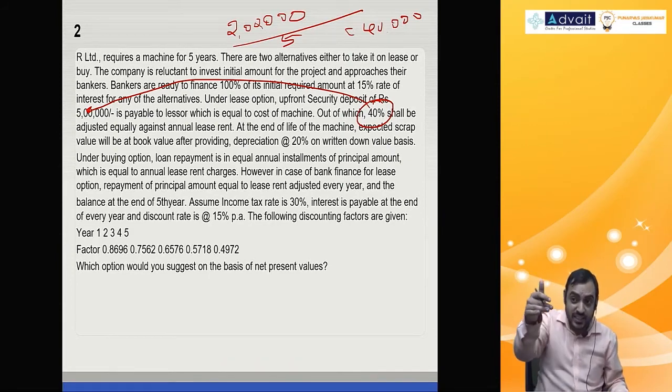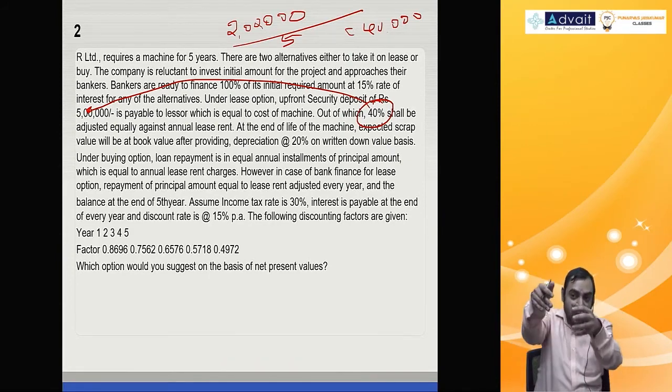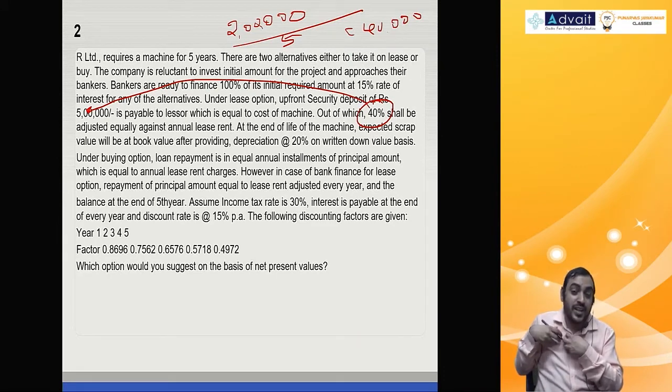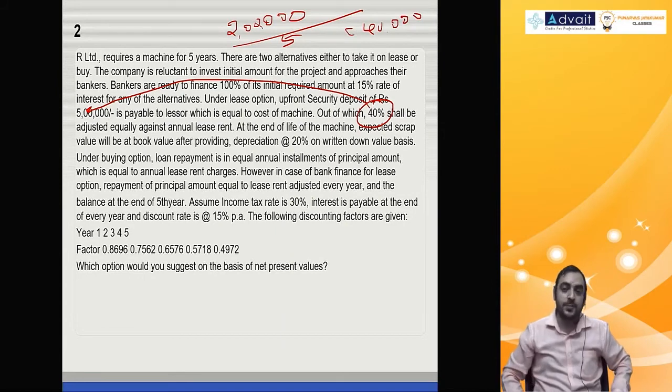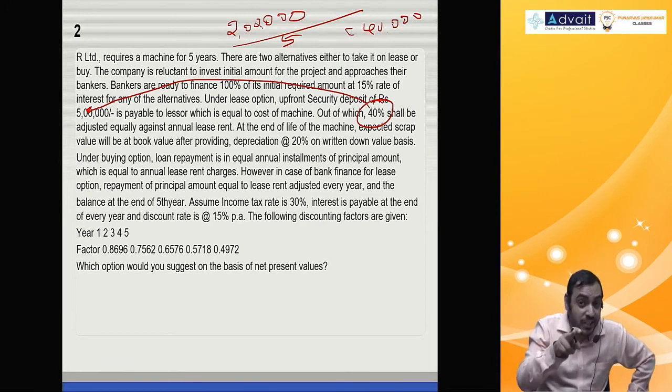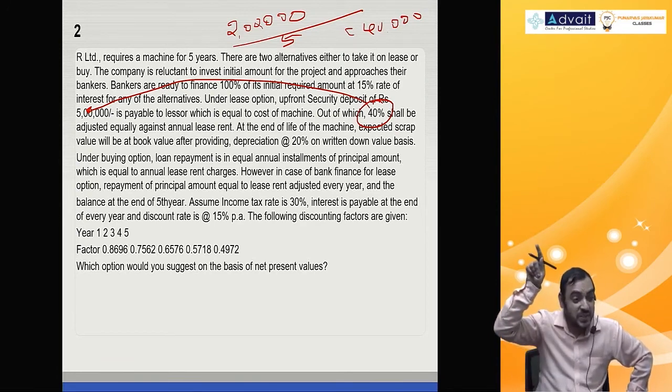So whatever the lease rental minus 40,000 only will come to you. It is as good as paying the 40,000 back to the lessee.